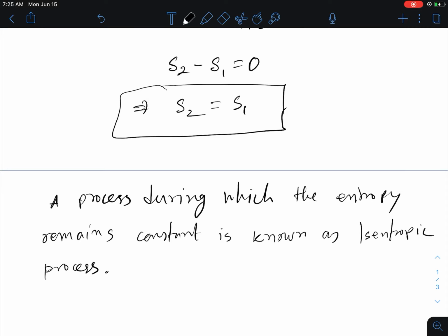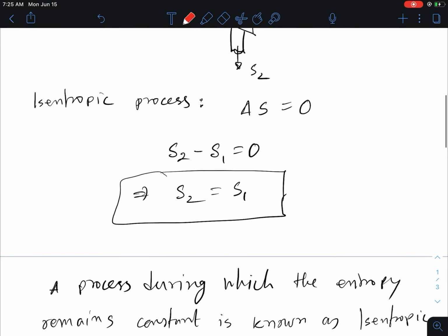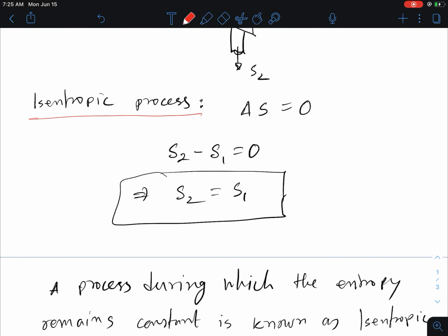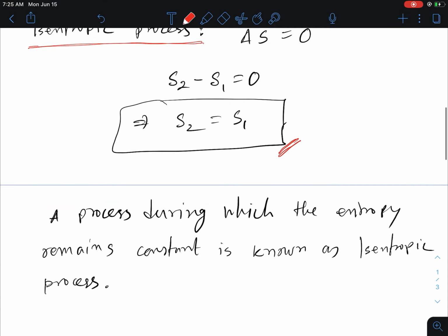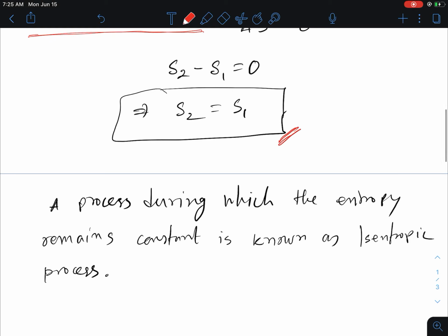So this is very important when we do math problems. If the problem states that the process is isentropic, that means there is no entropy change, then we have to consider this equality: the entropy of the initial state and the entropy of the final state are the same.